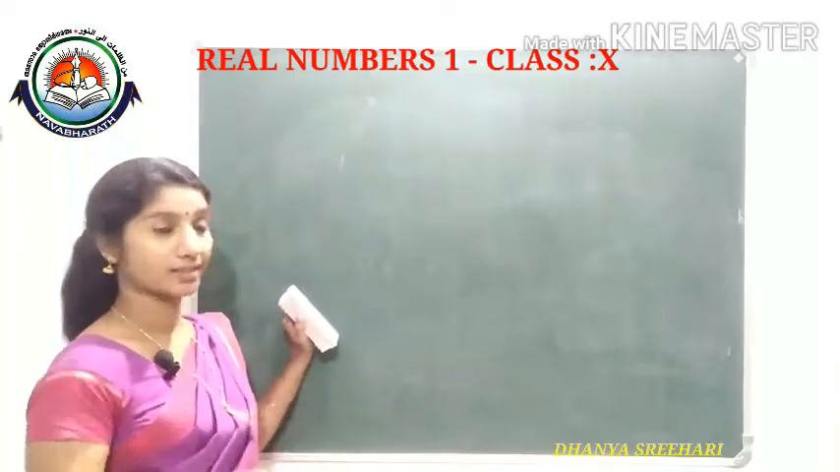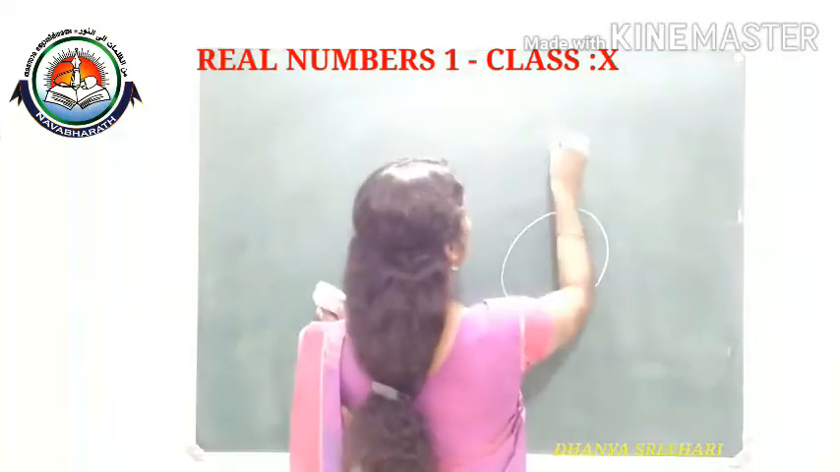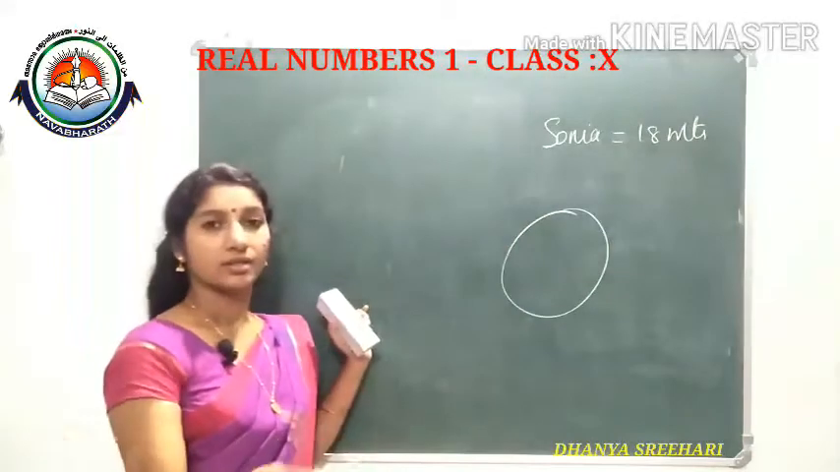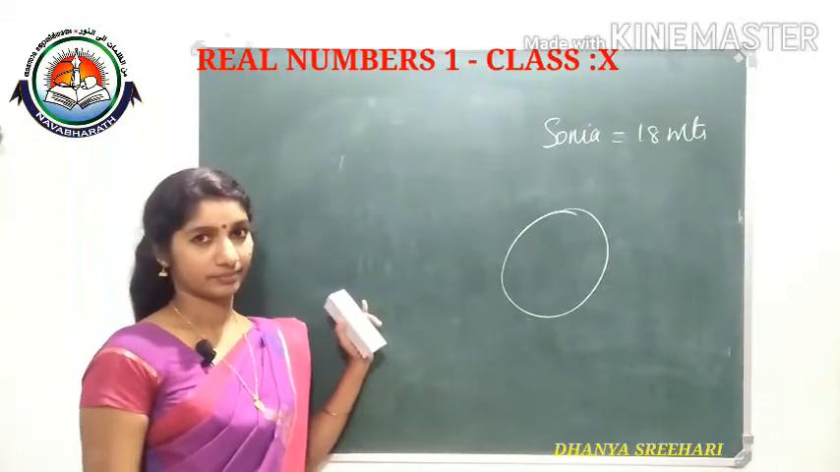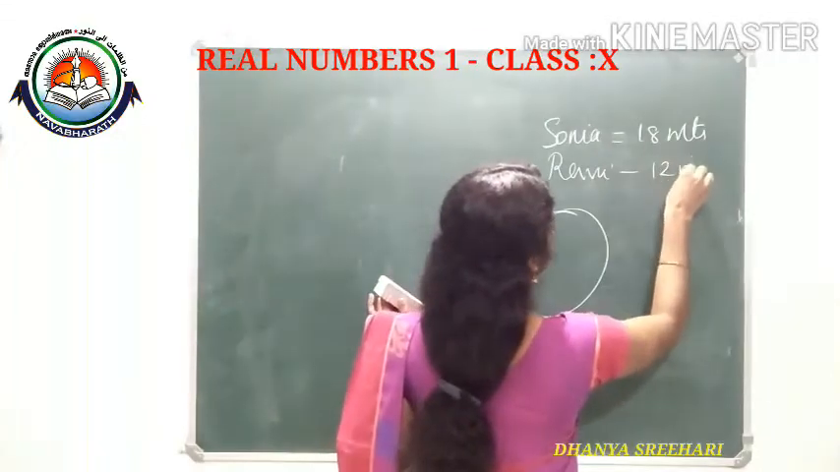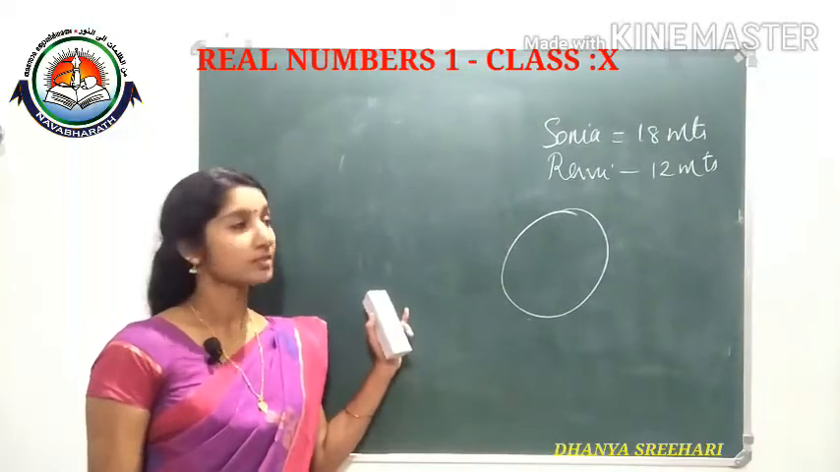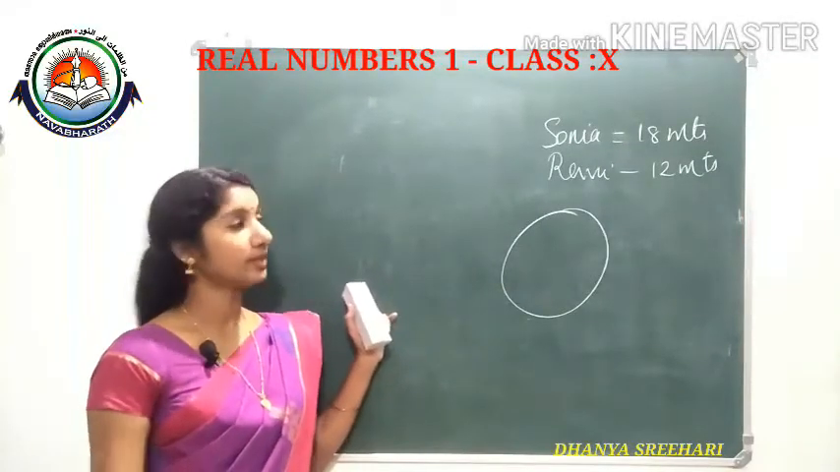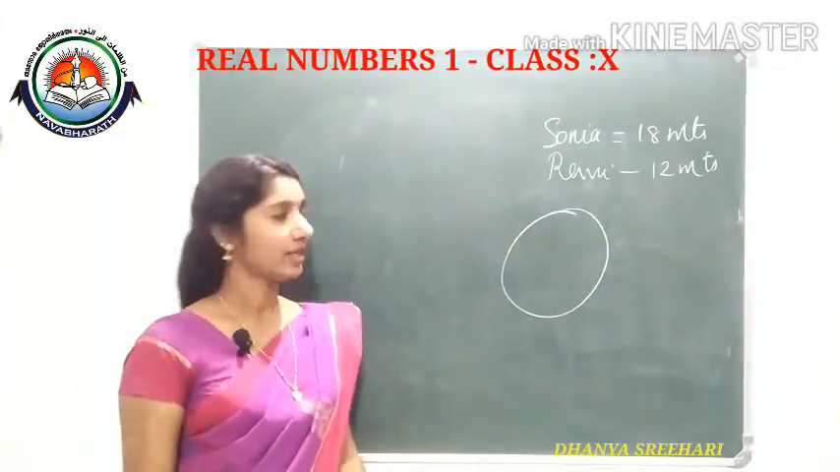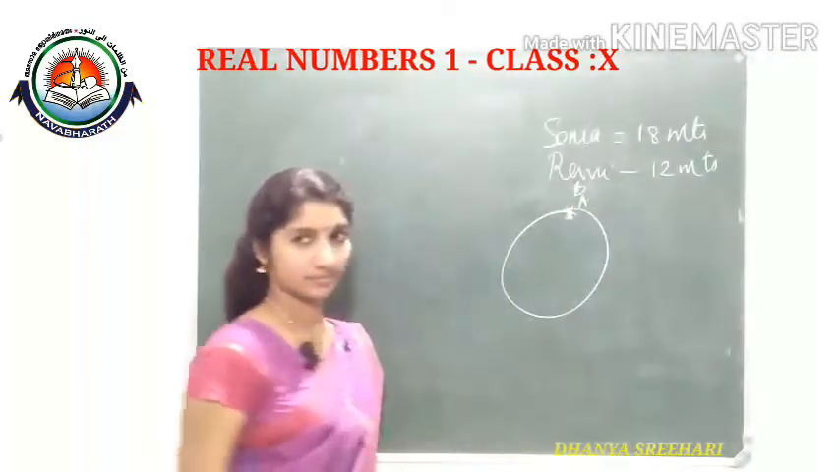One circular path is there. Sonia takes 18 minutes to cycle this circular path, and Ravi takes 12 minutes to take one round. Sonia takes 18 minutes to cover the circular path and Ravi takes 12 minutes to cover the circular path. And both of them started at the same time and at the same point.